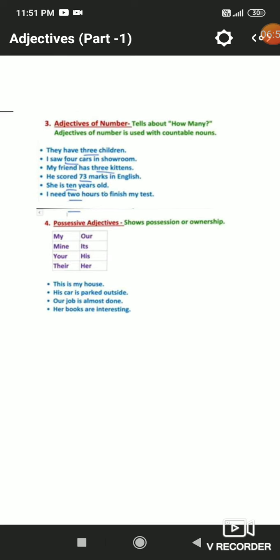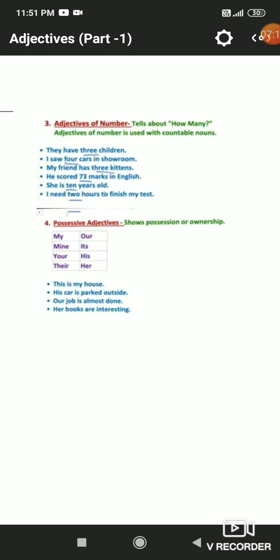Here the underlined words are used as adjectives of number. Next kind is possessive adjective. As the name itself expresses, it shows possession or ownership. Like, this is my pen. Here, whose pen? We get the answer of whose.